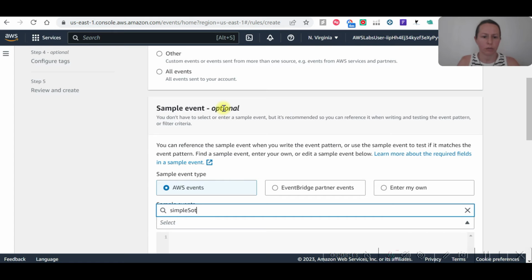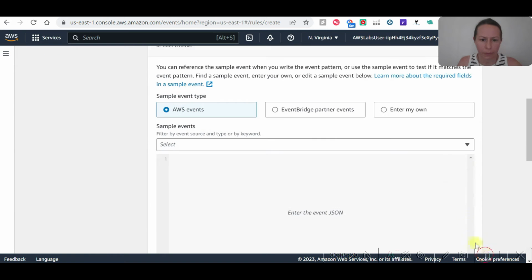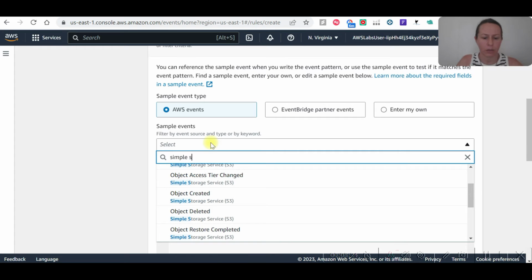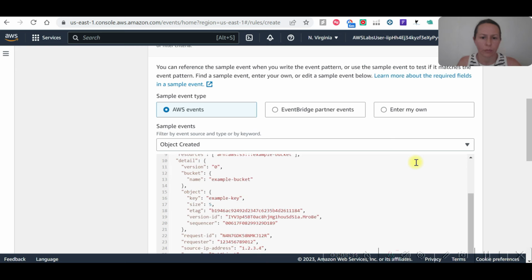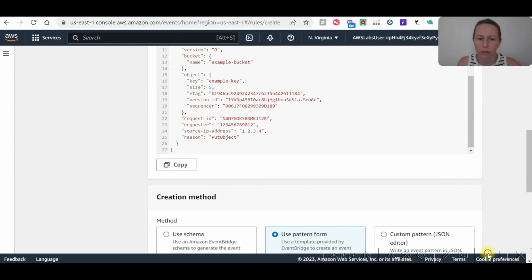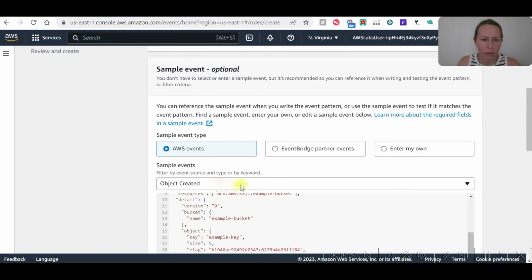Simple storage service. Let's see object created, because I don't have the other one. This was all wrong, I guess. I'm going to delete that.